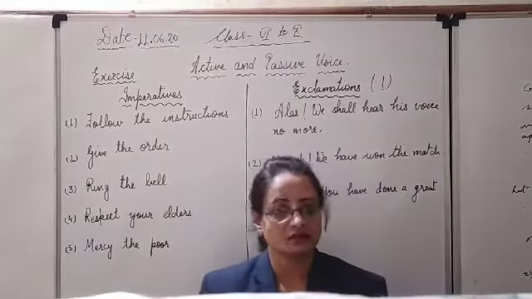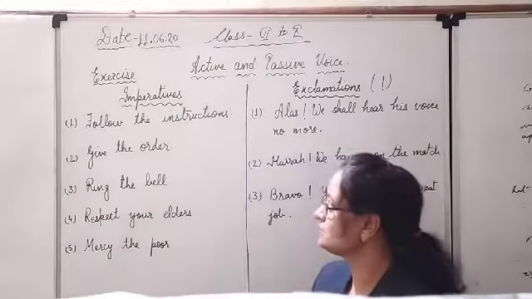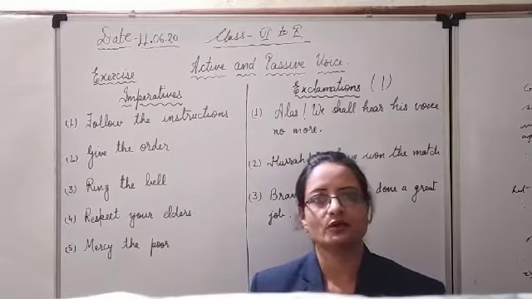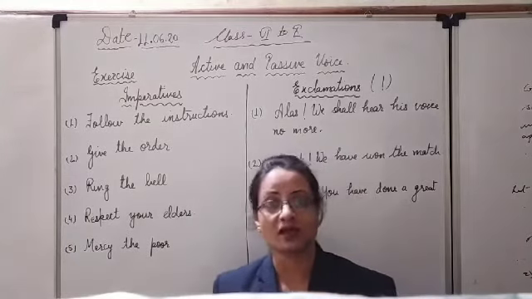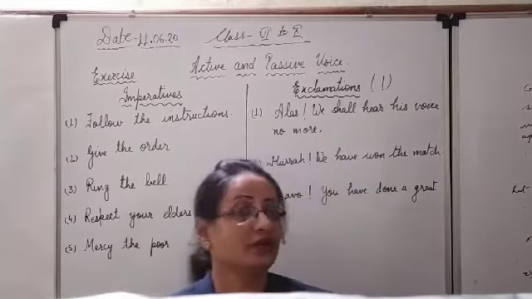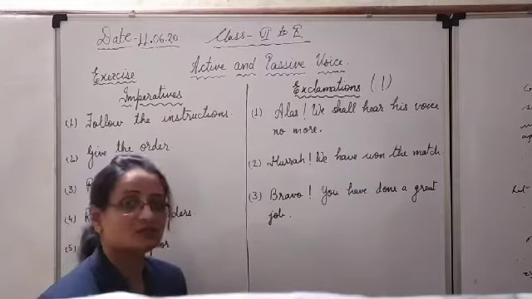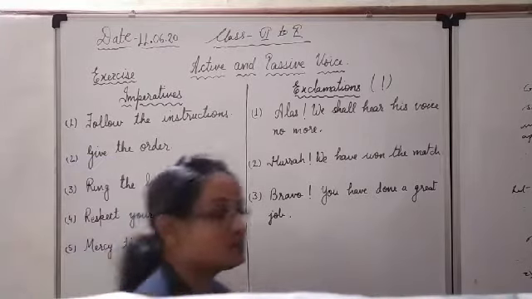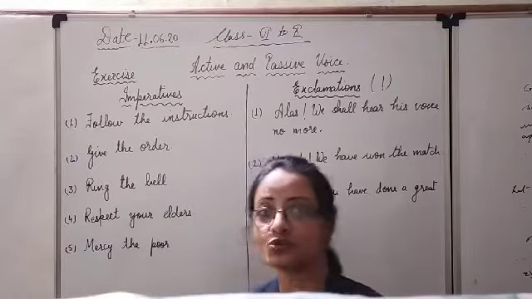In my previous lecture, we have seen how to change assertive sentences and interrogatives into the passive voice from active voice. Now we are going to focus on the other two types, that is the imperatives and the exclamations. I have mentioned over here some examples. Now with our tricks, let us see how to solve them.